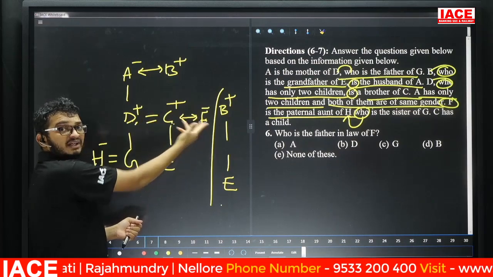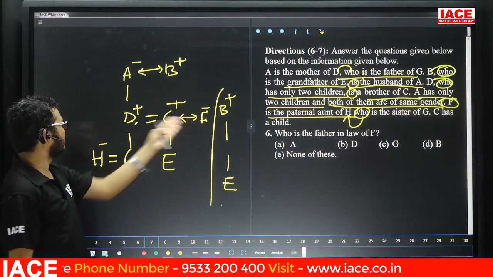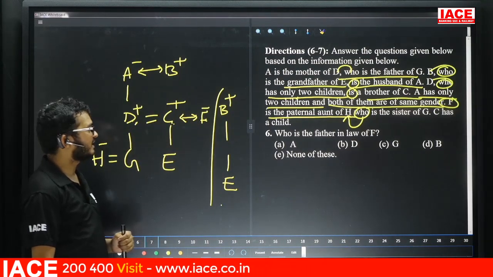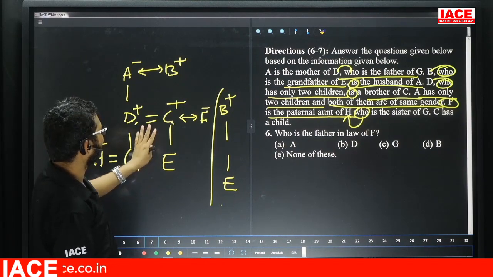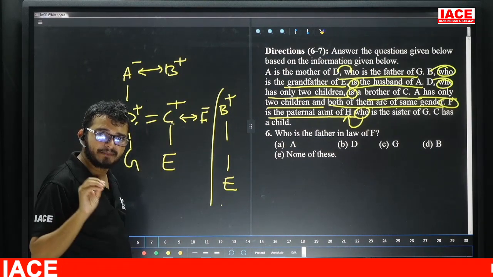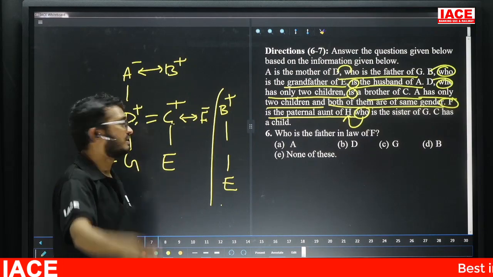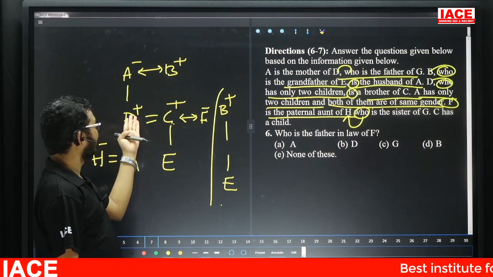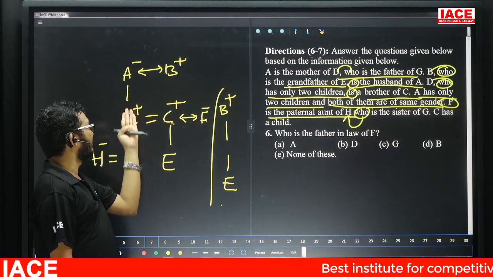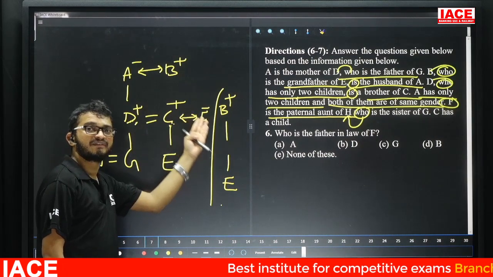Here father's side. So father's side means now F is paternal aunt of H. Now this is the given entire information. In general, paternal aunt means what? Father's sister. But here no chance to get one. Then here F is father's side only. Why? Here D's brother is C. C's wife is F.